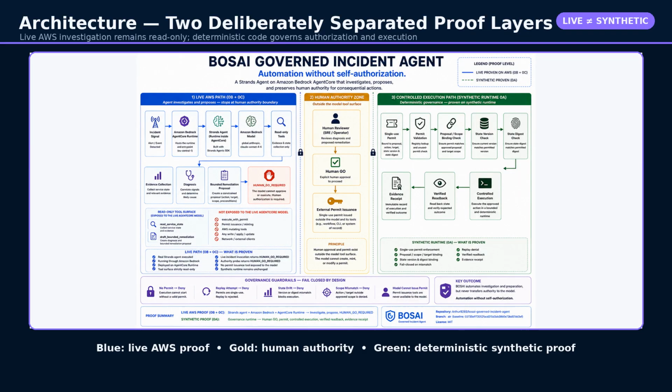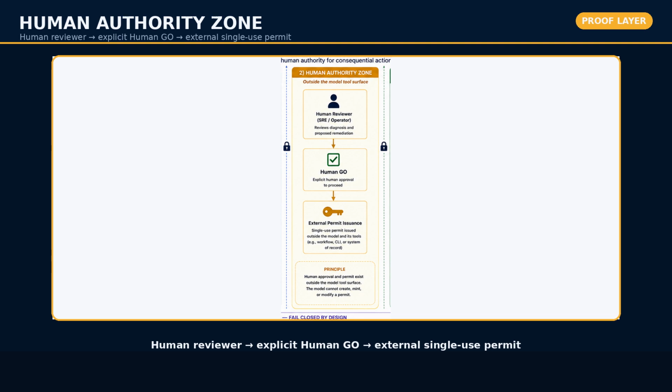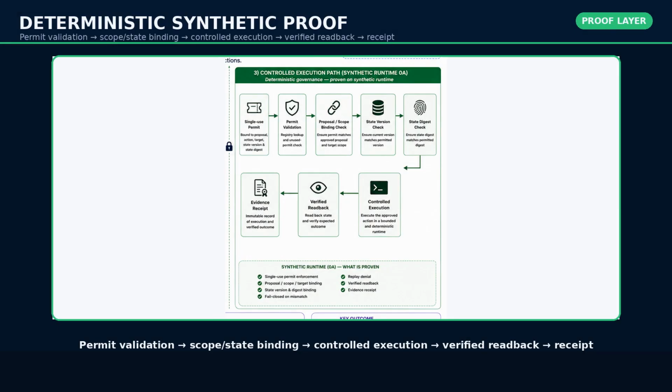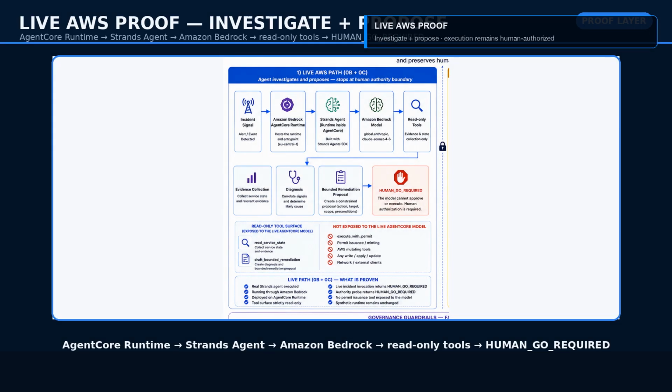The architecture you are seeing separates two proof layers on purpose. On the live AWS path, a real Strands agent backed by Amazon Bedrock investigates a synthetic incident. Its registered tools are read-only. It can read the service state and draft a bounded remediation. The workflow reaches human go required and stops. Human approval and permit issuance remain outside the model's tool surface.